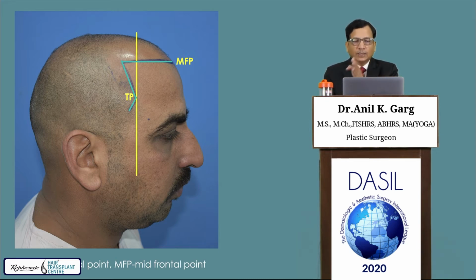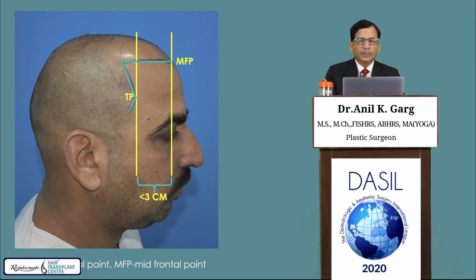And the distance in a lateral profile between TP and MFP should be less than 3 centimeter. Supposing you put MFP, midfrontal point, lower than this, the distance between the TP and the line between this will be more, giving it an unnatural look. Or if you put TP much posteriorly, then again the distance will be more than 3 centimeter, making it unnatural. So the distance between TP and MFP in a lateral profile should be less than 3 centimeter.